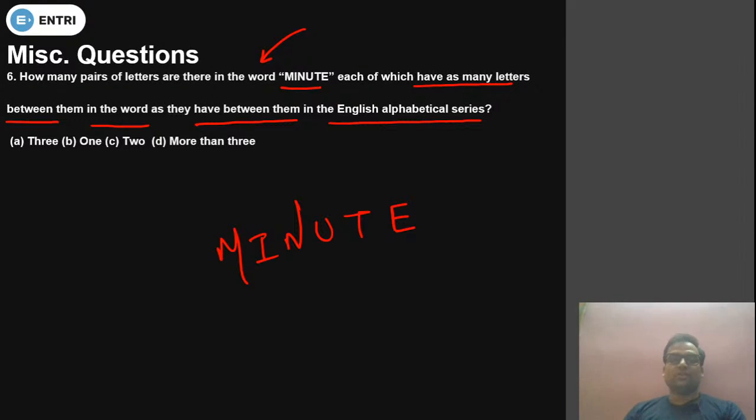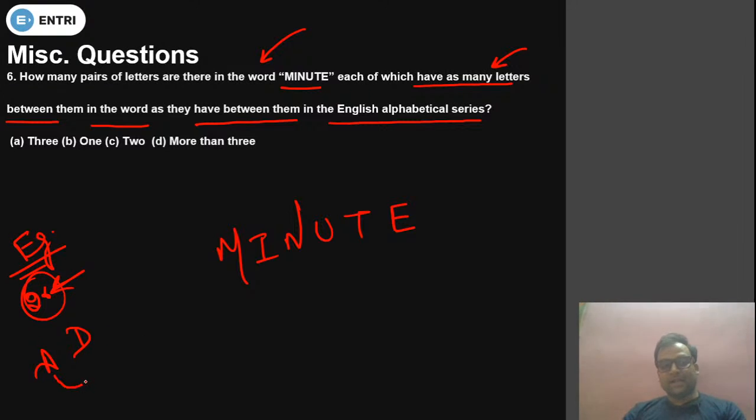See student, just look at the example. I'm explaining you what is the meaning of this. We have 26 alphabet in English alphabetical series. If I need to count that same letter between them, what we have to do, let's look at the example. Suppose A is there. A, B, C, D, then D is there. Suppose there are two alphabet that is A and D.